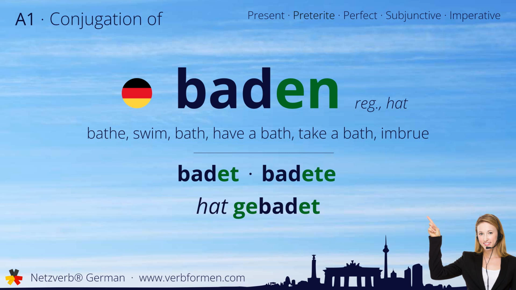Today we're going to learn how to conjugate the German verb baden. Watch and listen to the forms carefully. Let's start with the stem forms. Badet, badete, hat gebadet. Now let's move on to the tenses.